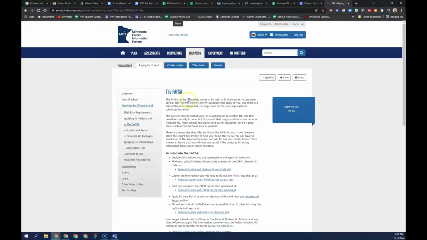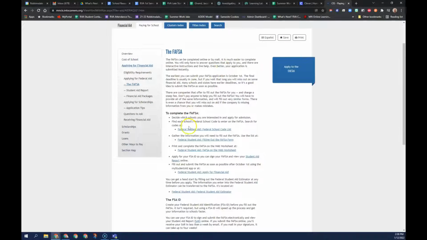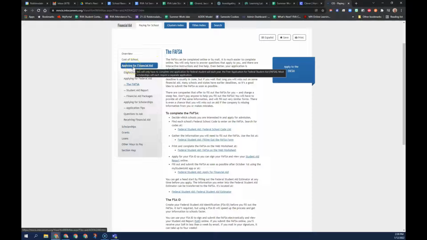And so this section, you can do it online, you can do it anywhere. And so this information is going to show you how to do that, filling out the FAFSA form, how you do the worksheet on the web, and all the steps. So if you're a senior, I would say do this now. If you're not a senior yet, it's good for you to at least know it's coming. Okay. Now, aside from applying for financial aid, you can look for information about scholarships.